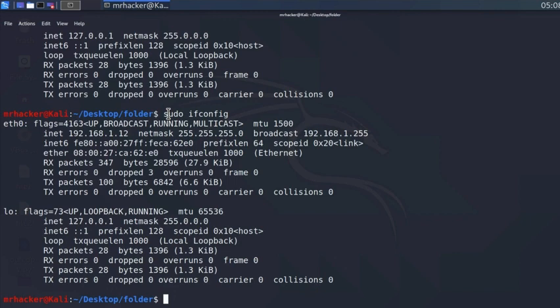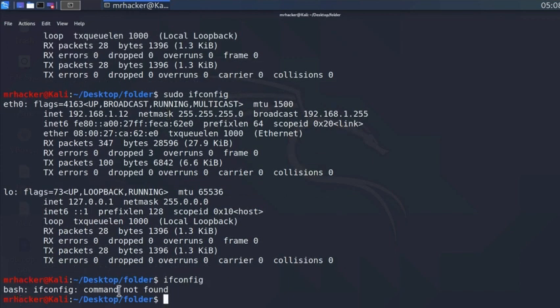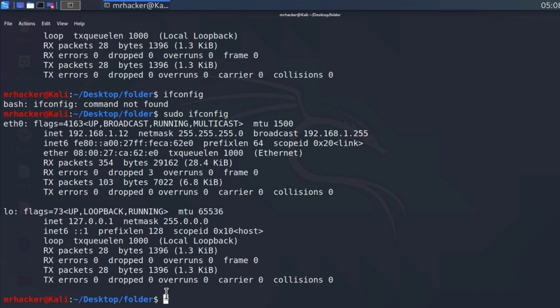For example, once we ran this ifconfig command, it told us command doesn't exist. If I just type once again, ifconfig, it will say command not found. But after using sudo ifconfig, we managed to execute it. That is because ifconfig command must be ran with root privileges in order for it to execute. Throughout this course, we will encounter many programs and many commands that will require sudo in order to run. And sometimes there could be multiple commands at once that we must execute as a root user.